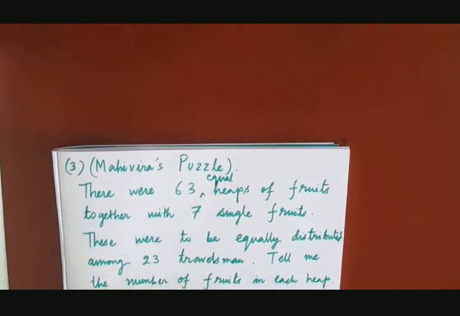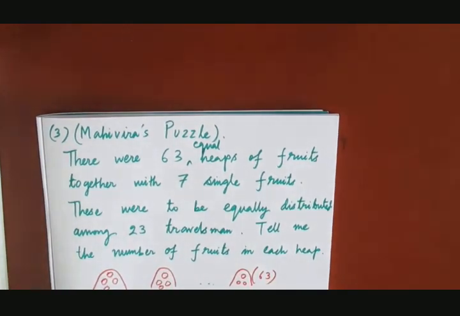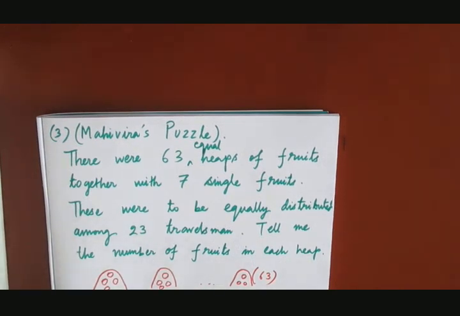These were to be distributed among 23 travelers equally. So tell me, what was the number of fruits in each heap? That is the question.